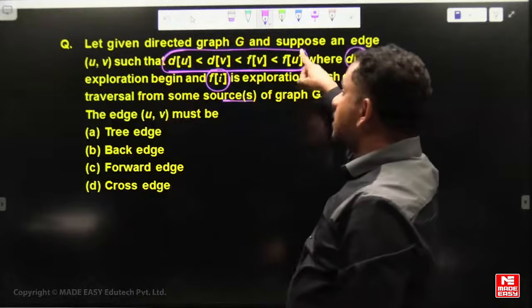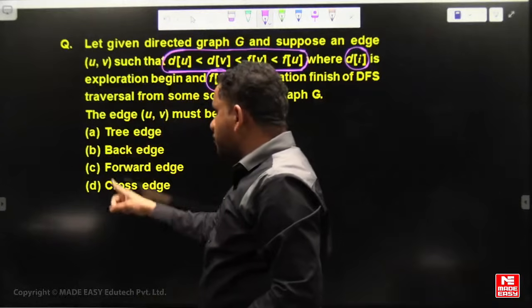For this sequence, what should this UV edge be?